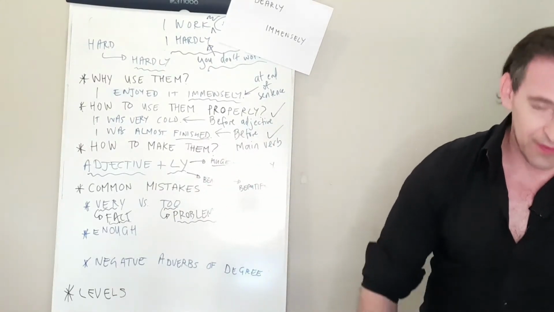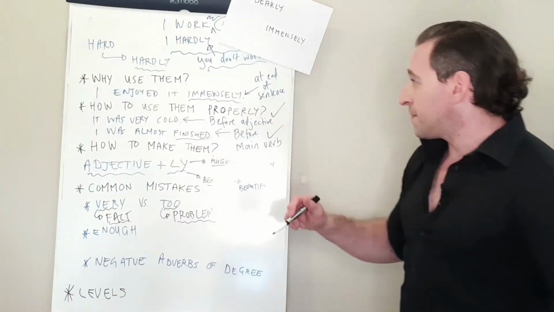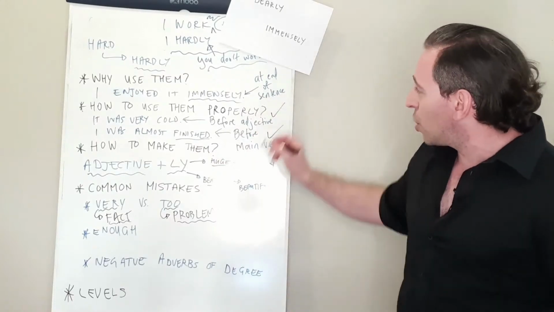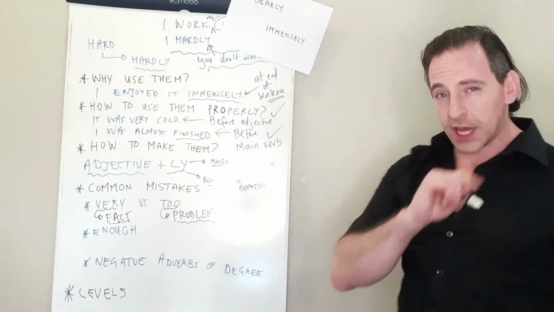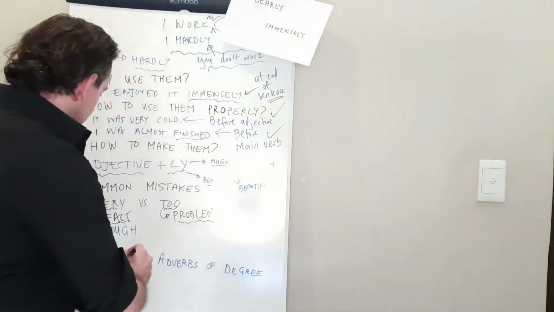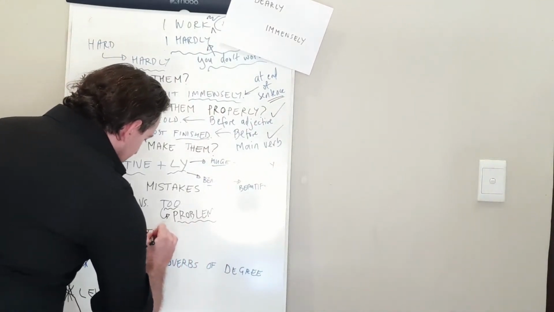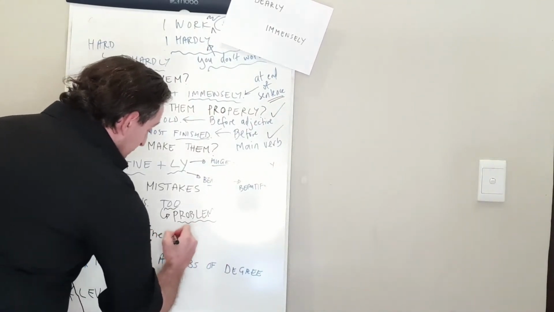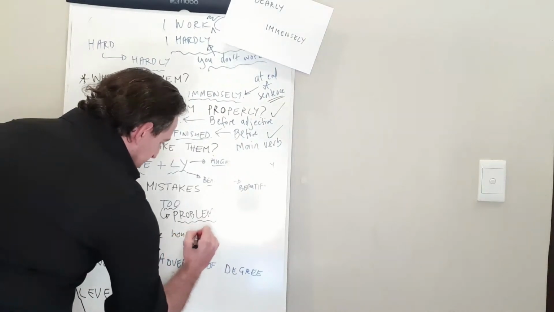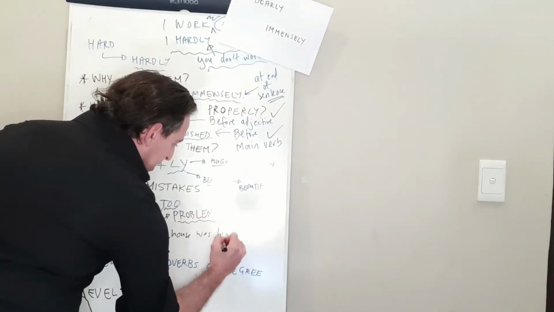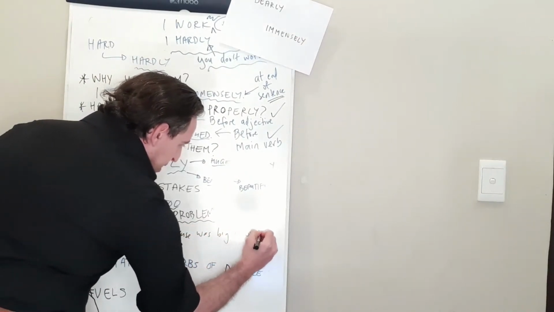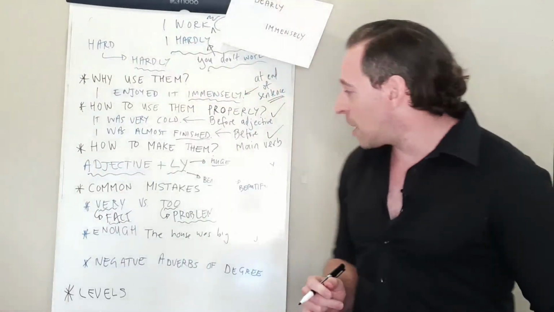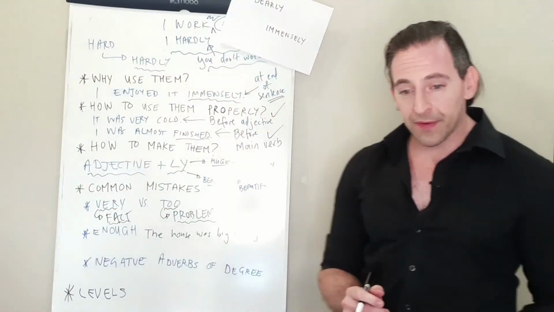Now, enough is one of the adverbs of degree that go at the end of the sentence. Let me write a sentence. Let's say the house was big enough. The house was big enough.